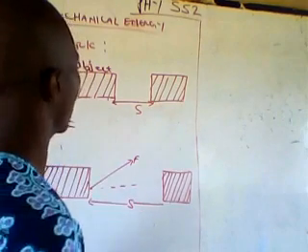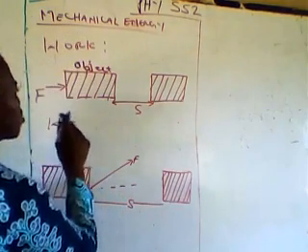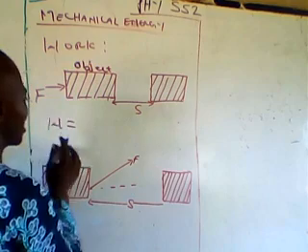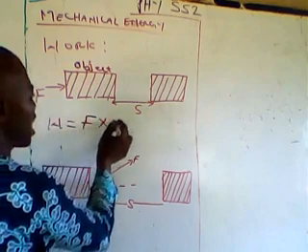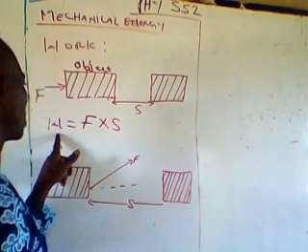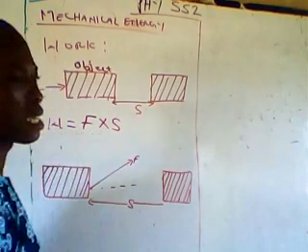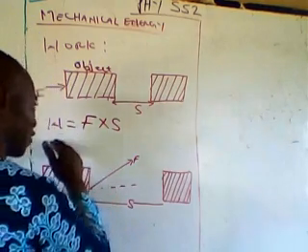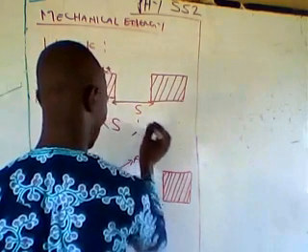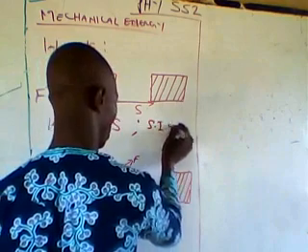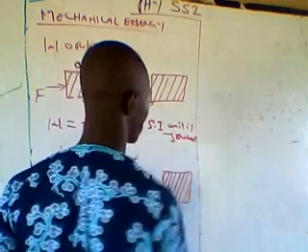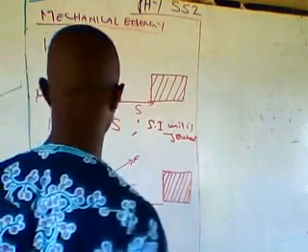Now, from the definition of work, you understand that those two things, force and distance, make up a formula for work. That is, work equals force times distance. W equals force times distance. And from here, the SI unit of work, as we know, is joules.